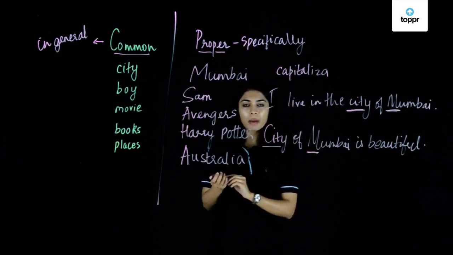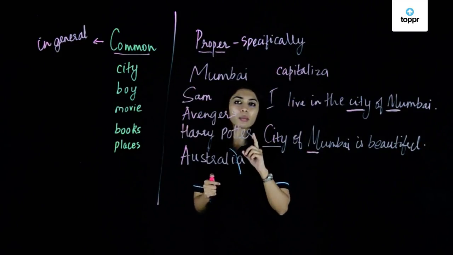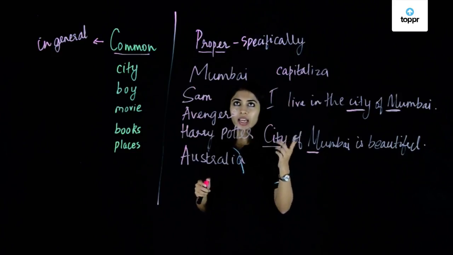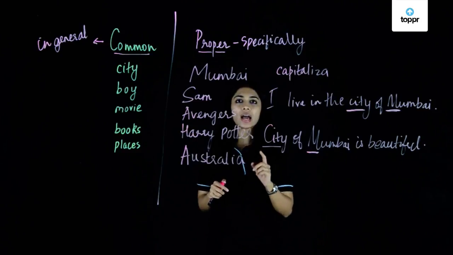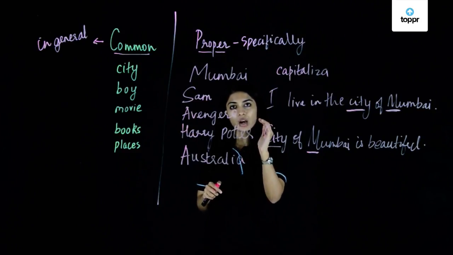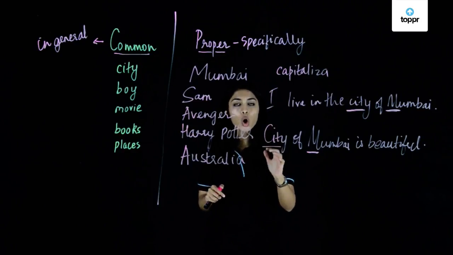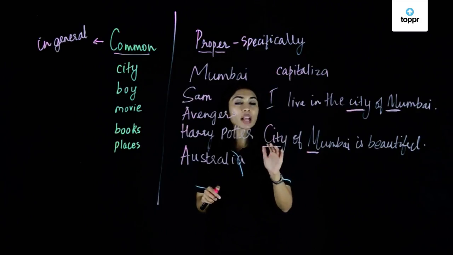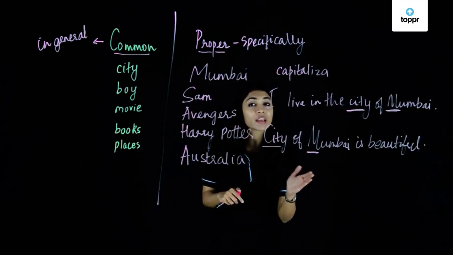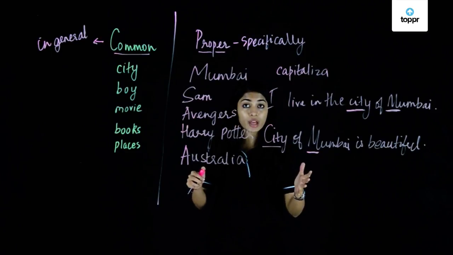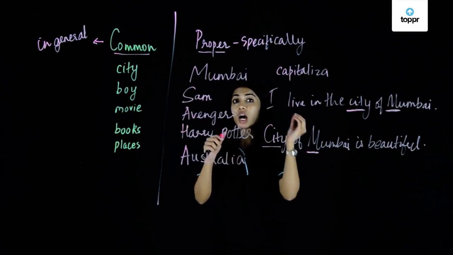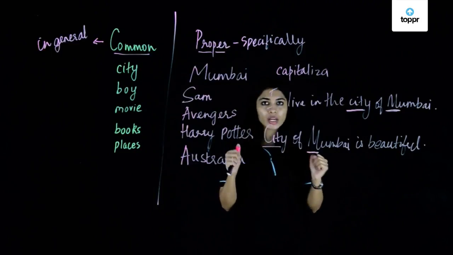So two things to remember: common nouns, we talk about them generally. Proper nouns, we talk about something specifically, and we always capitalize our proper nouns, and we do not always capitalize our common nouns. We only capitalize them if they come at the beginning of a sentence. Now let's look at our next types of nouns, that are abstract nouns and concrete nouns.